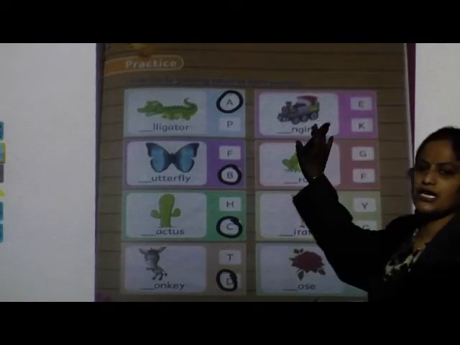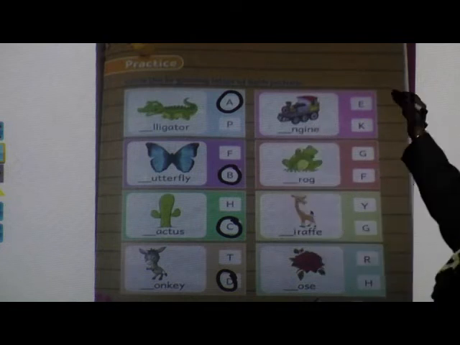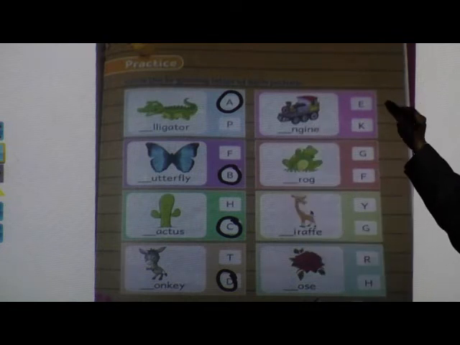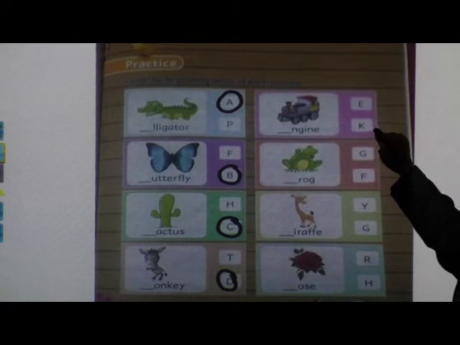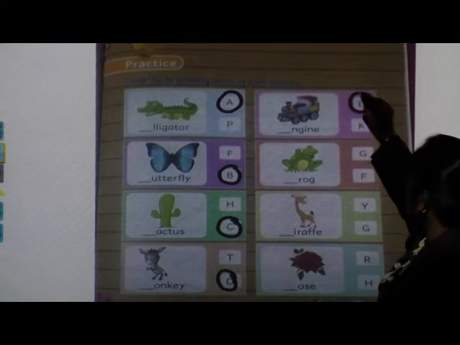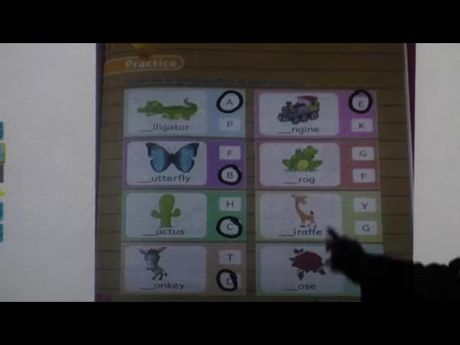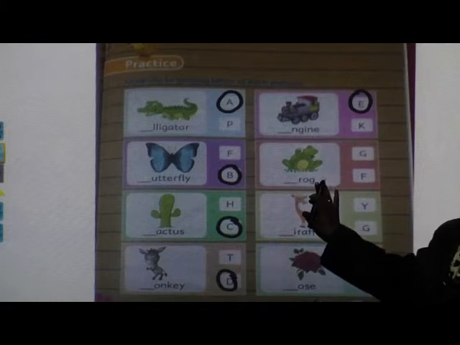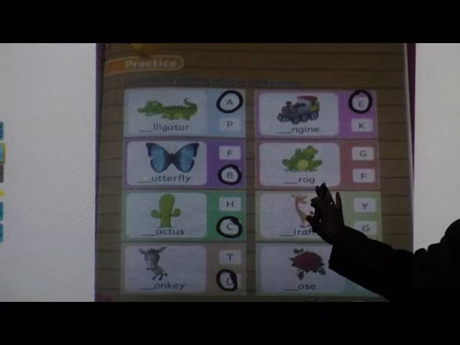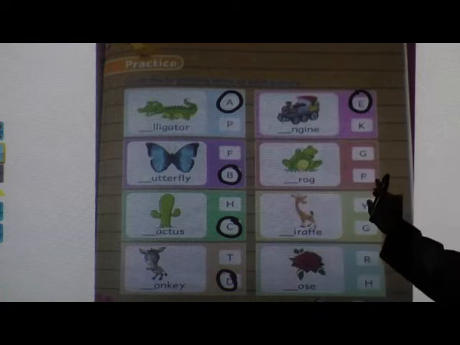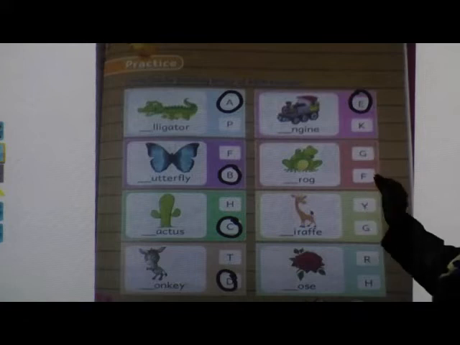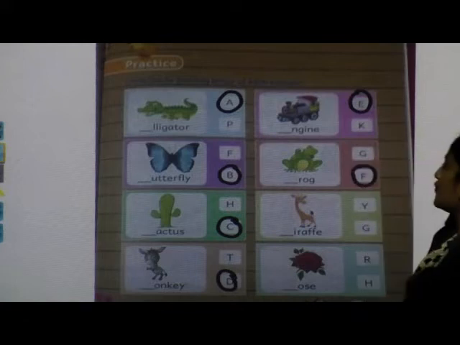See this picture? Engine. Very good. Which will be the beginning letter? E or K? E. Very good. Engine. Next one, frog. What will be the beginning letter? G or F? F. Very good. Frog.